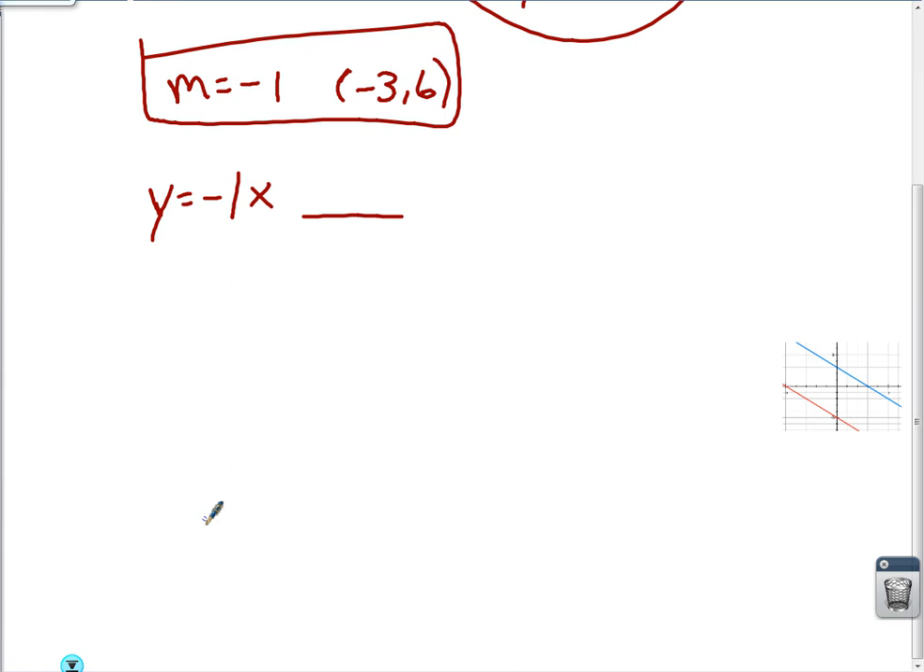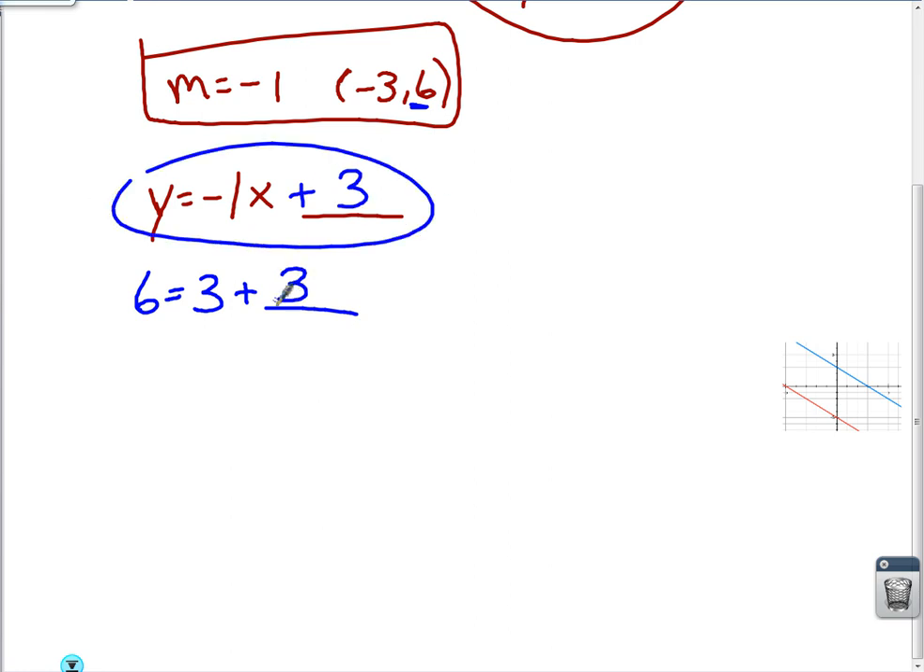When you do that, here's my y, my x, right? 6 is equal to -1 times -3, which is a positive 3. That is not a true statement. Make it a true statement. Plus what? Good. And again, for those of you that can't figure out what goes in the blank,